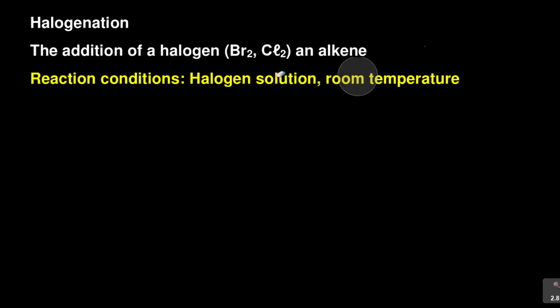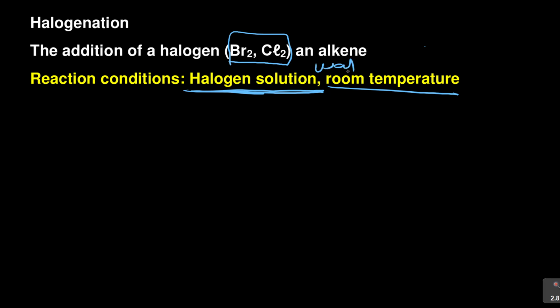Alright. Now, they usually say the best ones to have are chlorine and bromine to an alkane. Reaction conditions, what you need is just a halogen solution here and room temperature, but avoid water. You don't want water here, because you can end up forming other substances. It's just a bromine solution. Now how do we go about this? Usually they will tell you that this alkane, then you dissolve it in a non-polar solvent like hexane or benzene. So how does it go?